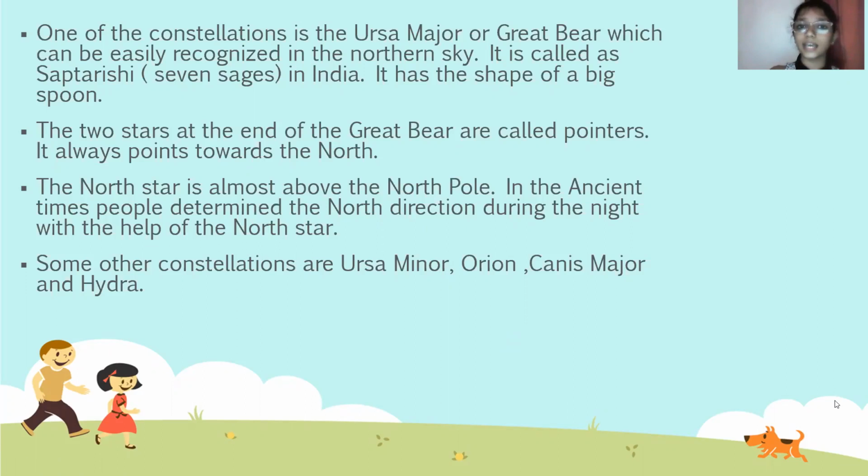The 2 stars at the end of the Great Bear are called pointers. They always point towards the north. The North Star is almost above the North Pole. In ancient times, people determined the north direction during the night with the help of the North Star. Some other constellations are Ursa Minor, Orion, Canis Major, and Hydra.